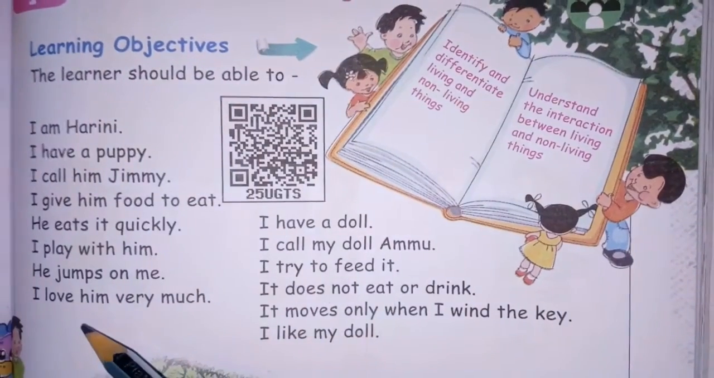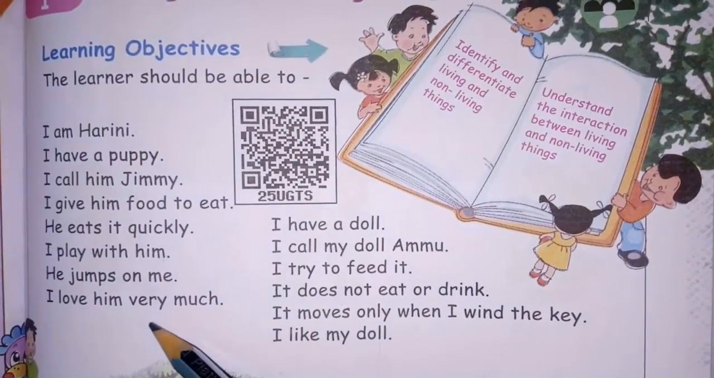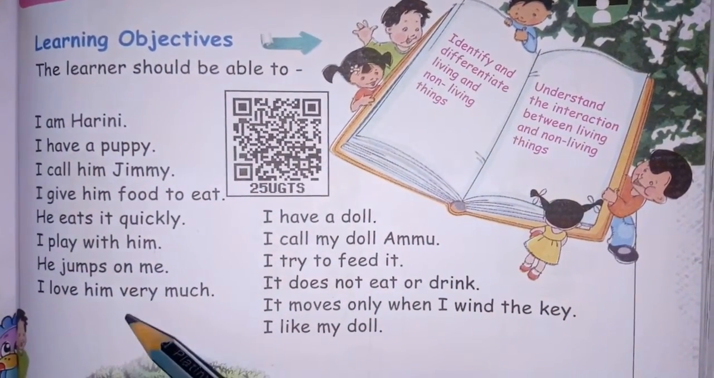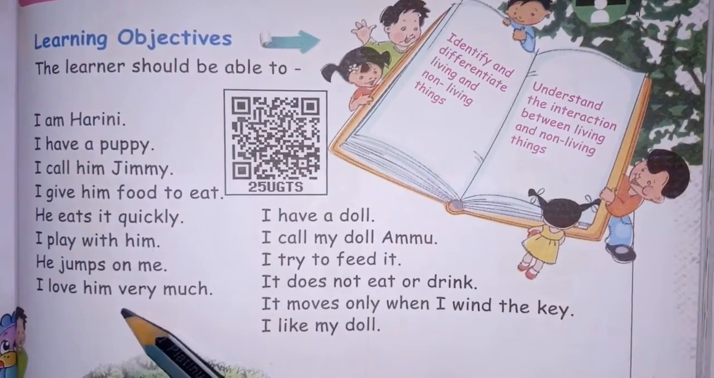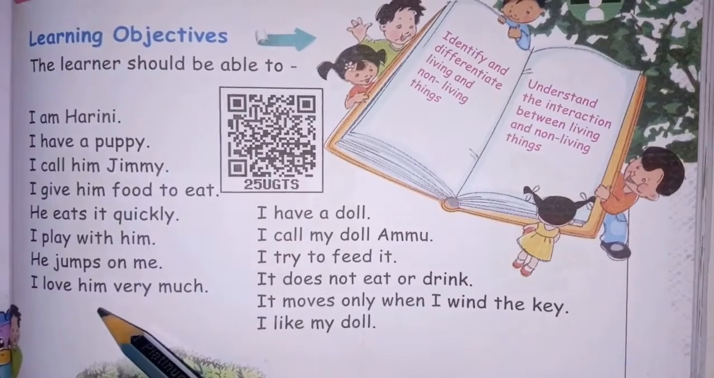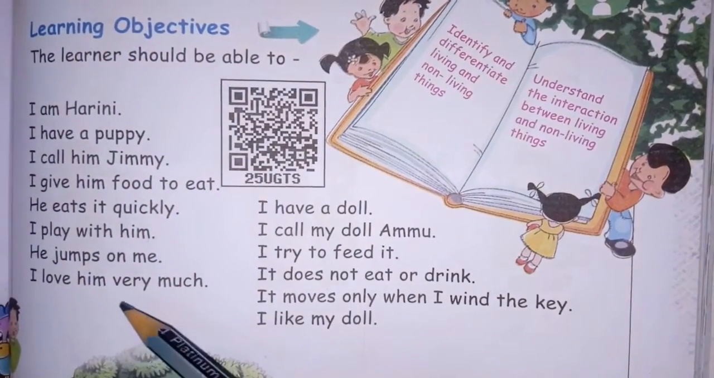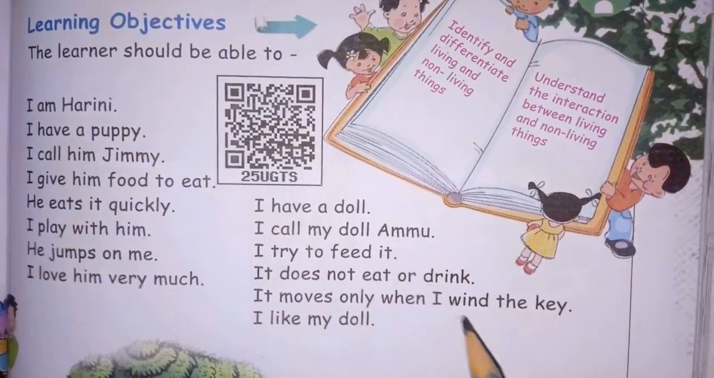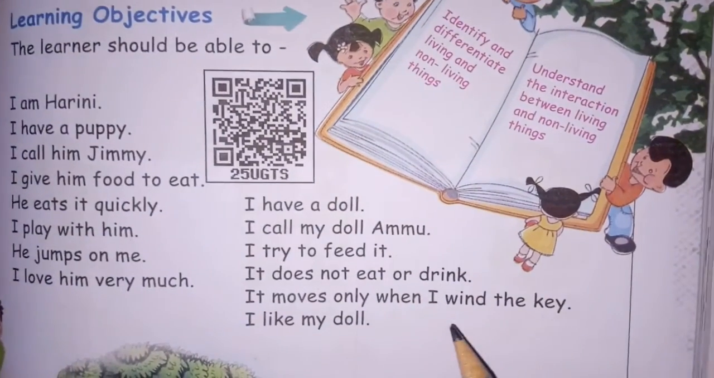And also the last point, I love him very much. Here, him means the puppy, which is a male. So she loves the puppy more. Okay, here there are other characteristic features of non-living things.